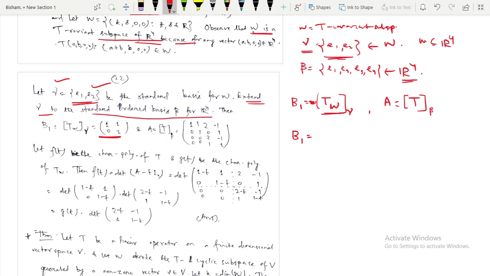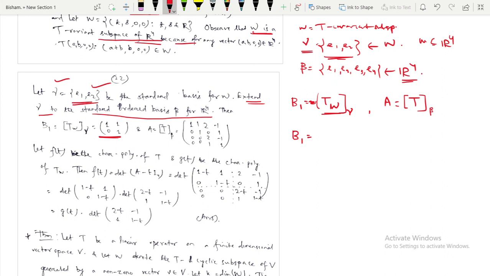The transformation T associated with this subspace W with respect to this basis gamma, this is your B1.